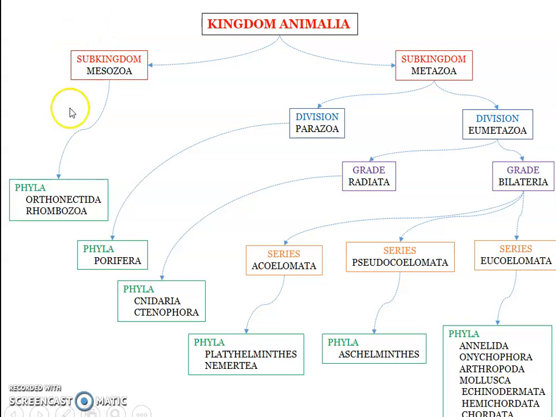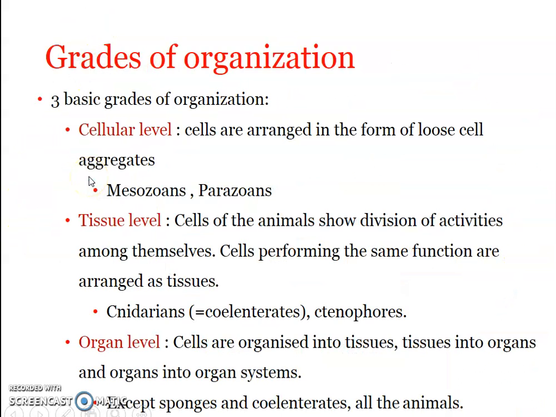Here, so these two, right? That is Orthonectida, Rhombozoa, and Porifera come under the cellular level of organization. Now, the next higher level is the tissue level. I hope you know what a tissue is. A tissue is actually a group of cells which are programmed to perform the same function, isn't it? So, a tissue is an organized group of cells that perform a specific function, specialized to perform a specific function.